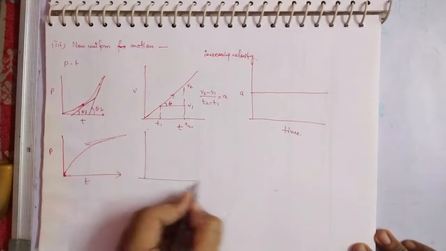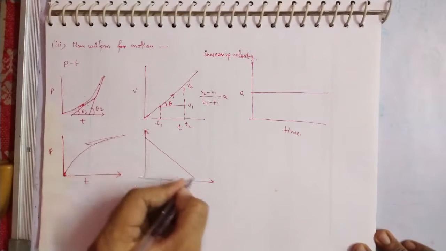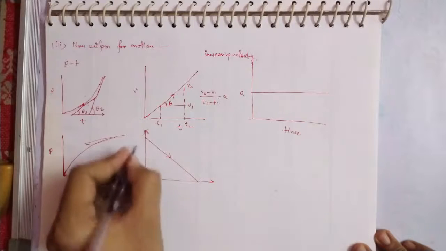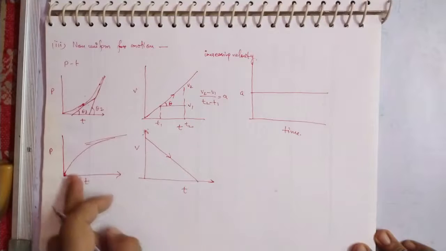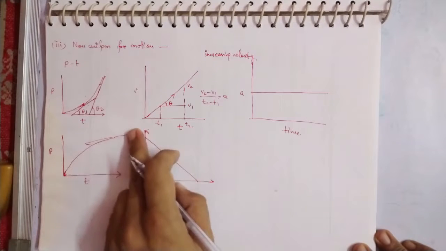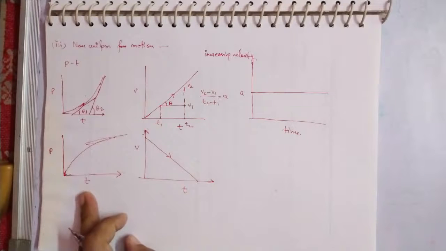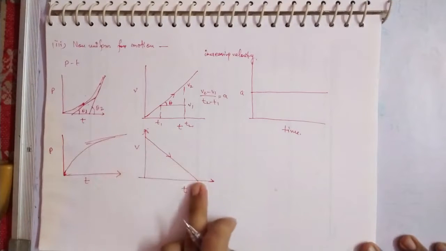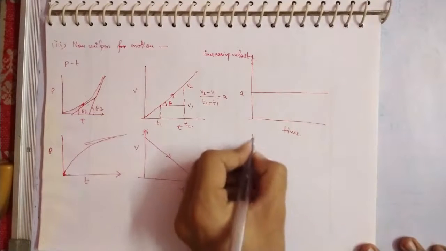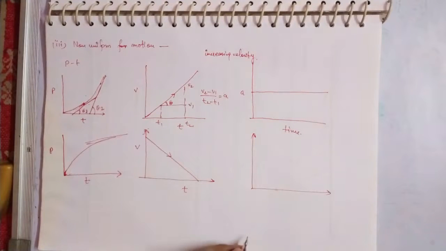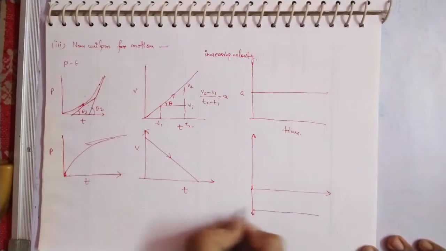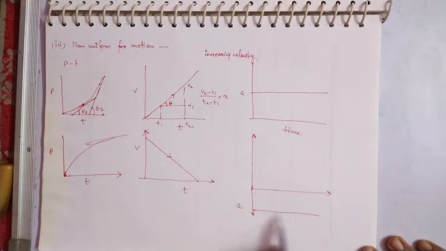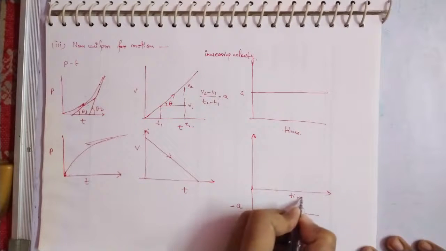Okay, your velocity is decreasing, so this is having a reverse direction graph, that is v and t, that is, your velocity is decreasing continuously. Okay, I hope you get it. And since the velocity is decreasing, that means there is some deceleration, that is, deceleration means the direction of acceleration is opposing the velocity. So this time you will get the constant line but on the negative axis, that is, the negative acceleration you are getting for the graph.